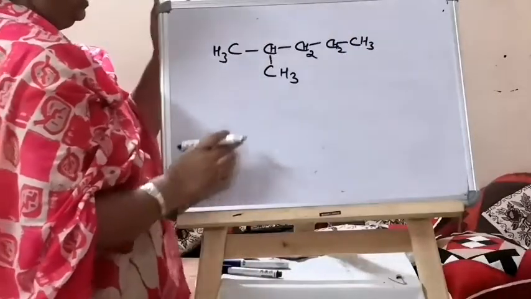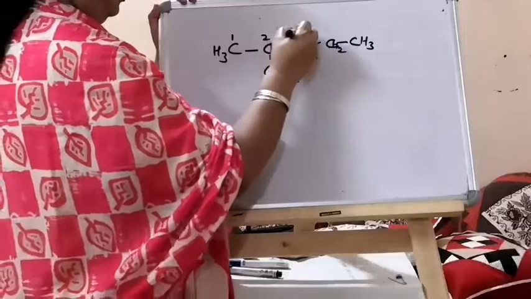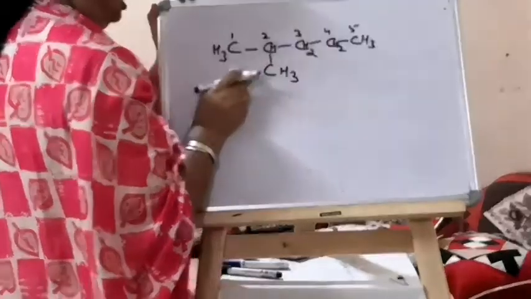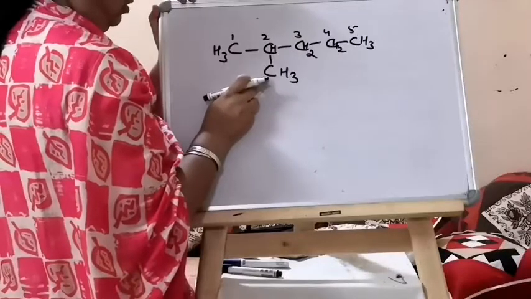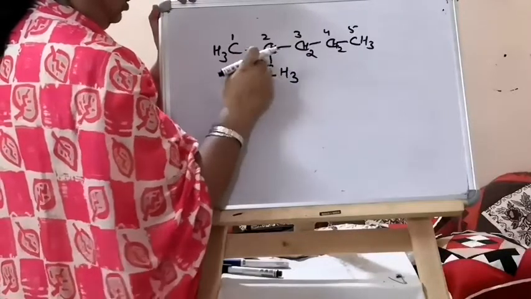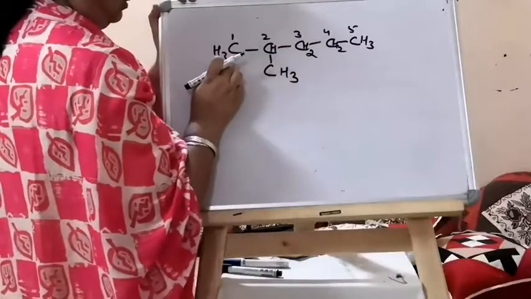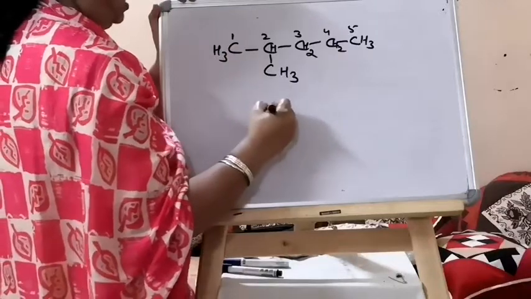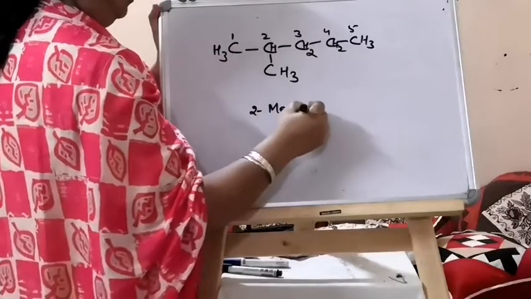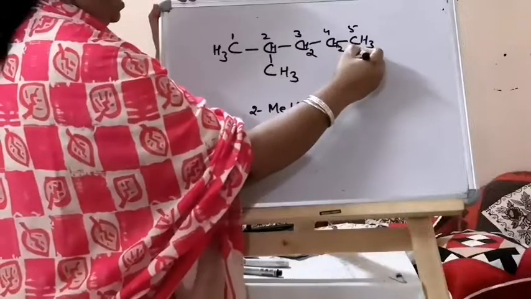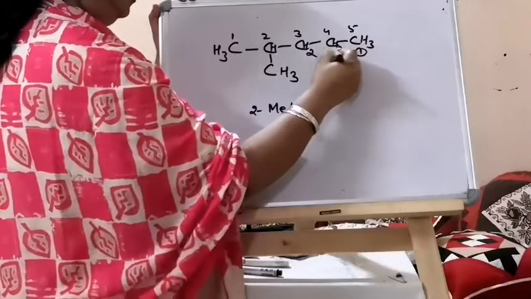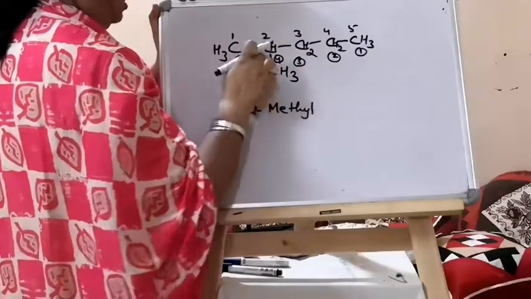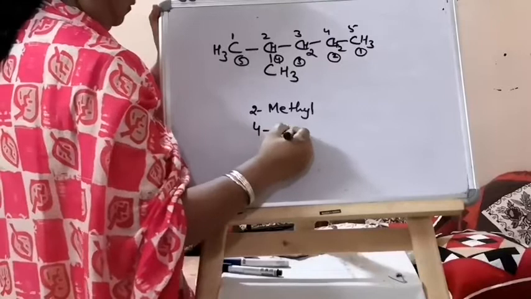If you number it 1, 2, 3, 4, 5, then you have this branch at 2. Or you can start from the other side, 1, 2, 3, 4, 5, and then the methyl group is at 4.